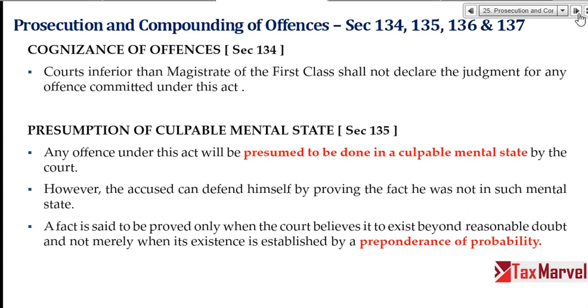He just boarded the lorry here, and the driver also said this person is not involved. So I prove that I am not guilty, but the department cannot say just because he was in the lorry, he is guilty. Preponderance of probability does not mean that just because he was probably in the lorry, he is guilty, right? So, presumption of culpable mental state. And this is applicable even in your direct tax, indirect tax, or any tax laws.